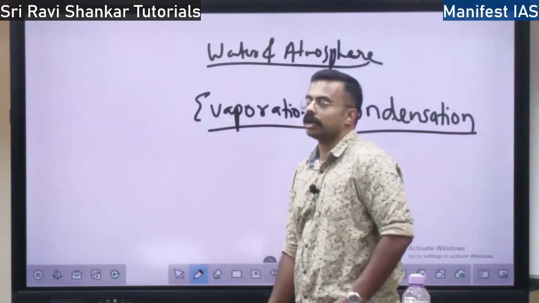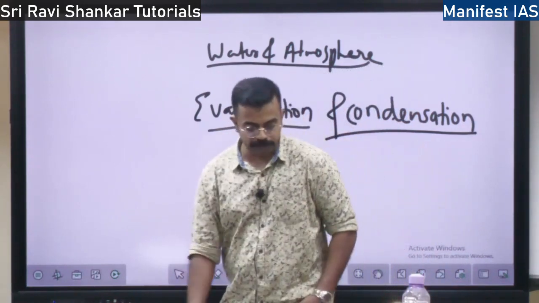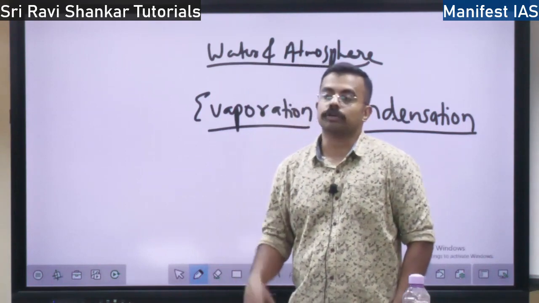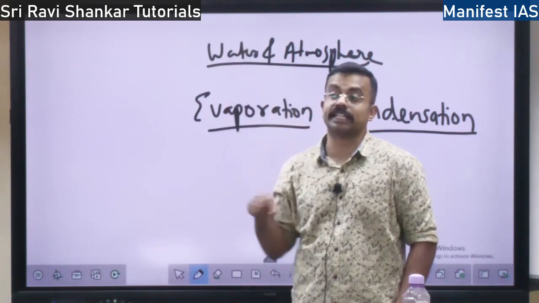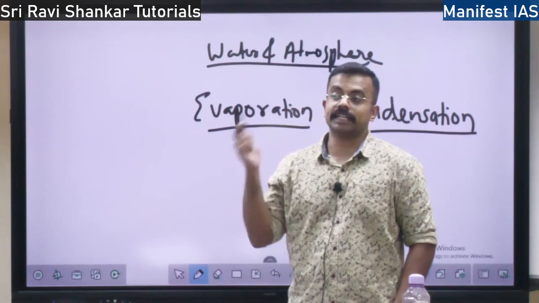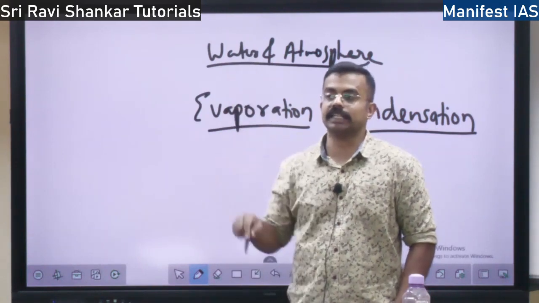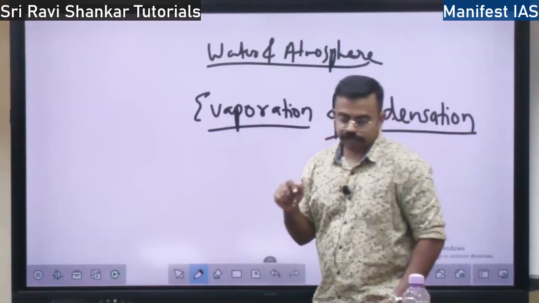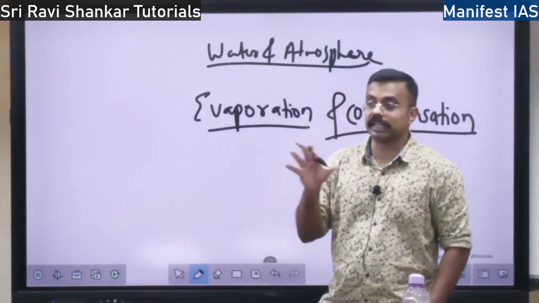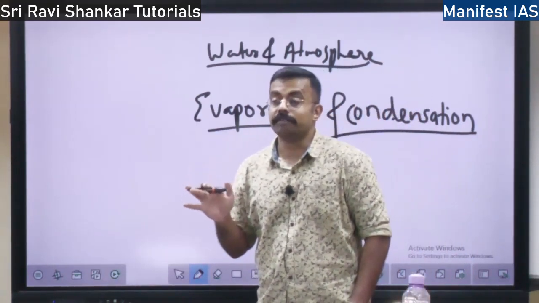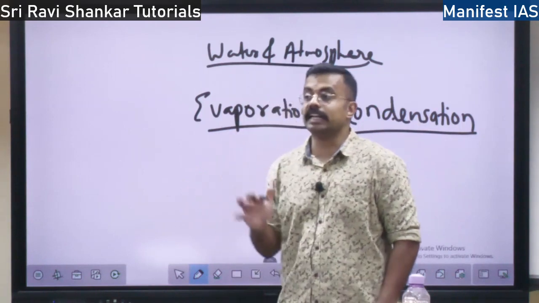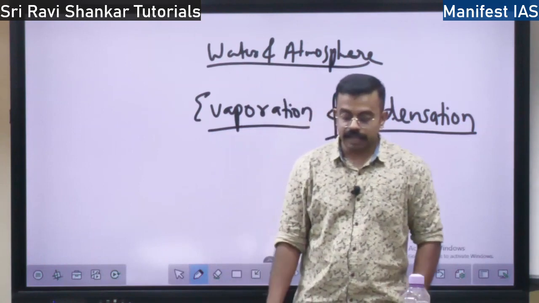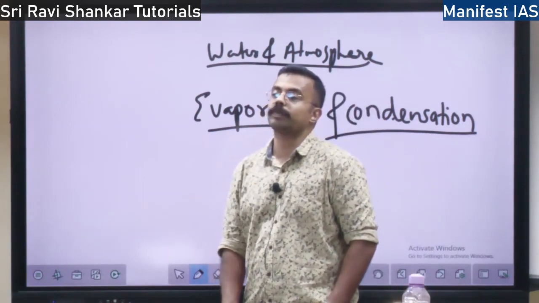So the third type of condensation is fog and mist. I told you condensation takes place when the temperature reduces. Temperature increases, evaporation increases. Temperature decreases, condensation increases. But when the temperature falls suddenly, then fog and mist will take place.